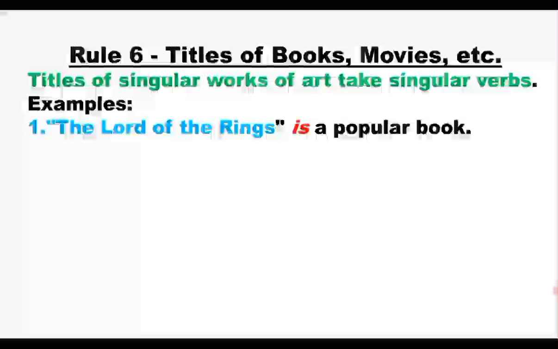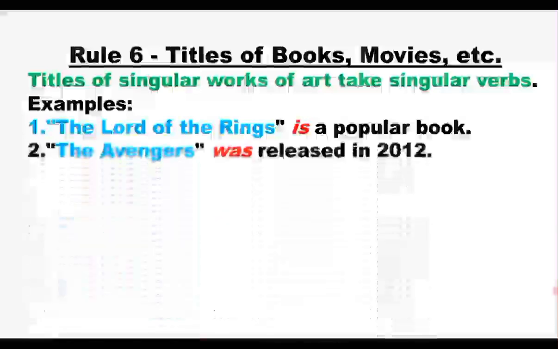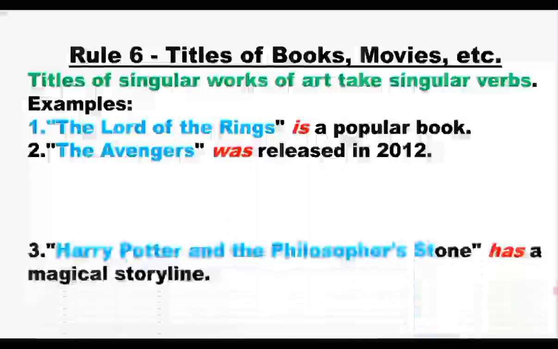Here, The Lord of the Rings is singular, so it needs a singular verb. Is is a singular verb here. The Avengers was released in 2012. Here, The Avengers is a particular cinema which refers to a singular subject. So it needs a singular verb. So was is the singular verb.